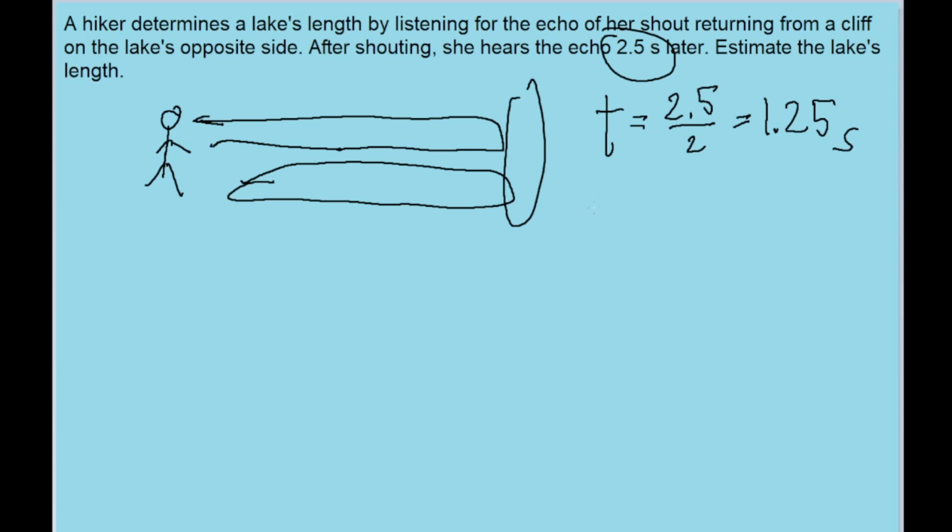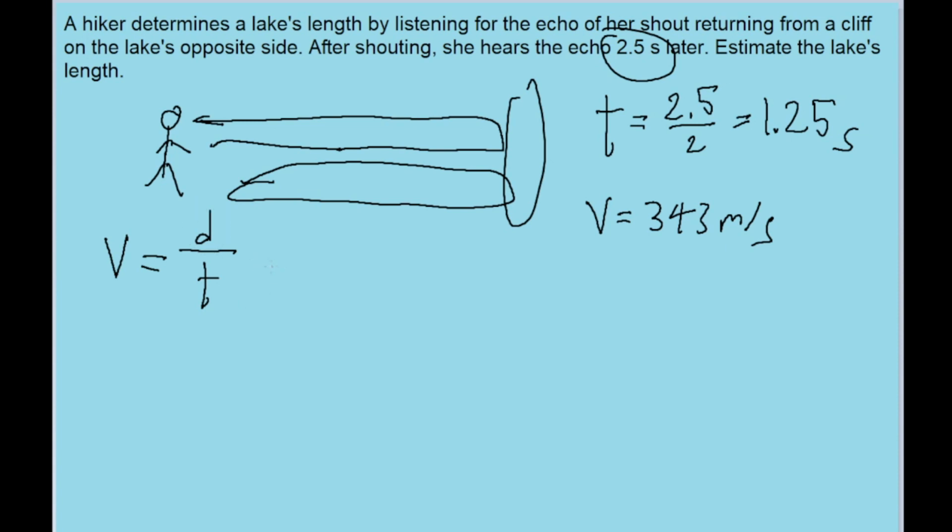Now, we know the speed of sound. The speed of sound is 343 meters per second normally. And if we want to estimate the length of the lake, then we need to know the distance that the sound travels as it moves along the lake. And we can do that using the speed formula. Speed is equal to d, the distance traveled, divided by time. And we want to solve for d.